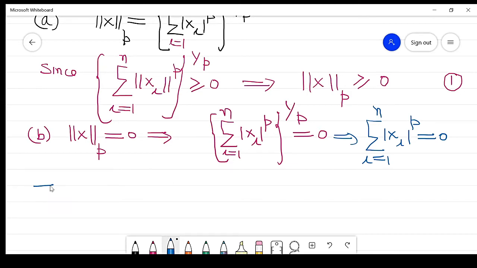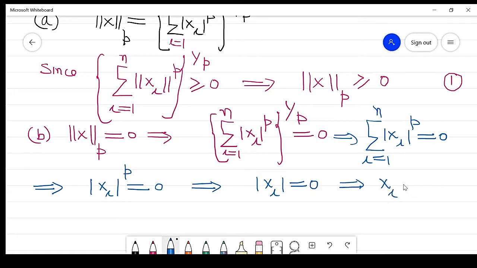Again it implies the absolute value of xi raised to power p is equal to 0, it implies the absolute value of xi is equal to 0, and it implies xi is equal to 0. Clear? So x = (x1, x2, up to xn), all entries are 0. So this is a 0 vector. Clear? So it means x is equal to 0.